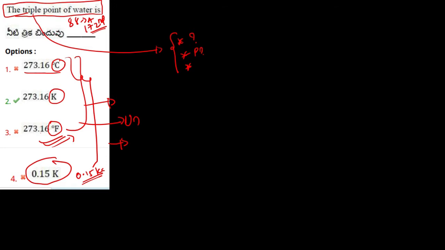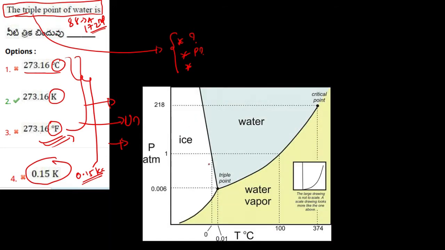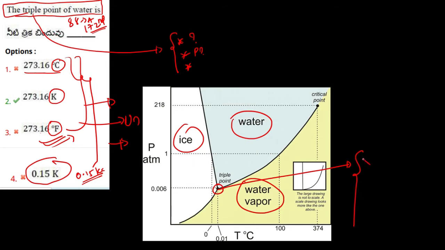To solve this one, you should know what the triple point of water actually is. If you look at this figure, this is known as the triple point of water, where solid, liquid and vapor coexist. It means that at this point all three phases are available, that is ice, which is solid, liquid and vapor form. So at this point, what is the temperature?